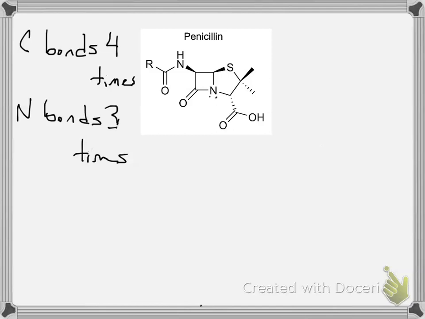You'll hopefully remember, and as I said, we'll probably have a video all about this coming in the next couple of days, that the electron domain geometry for this nitrogen that I was just showing you is in fact tetrahedral, but the molecular geometry is something a little bit different. When that lone pair is present, you would say that the geometry of that nitrogen is trigonal pyramidal.